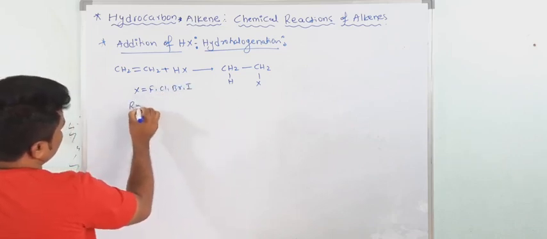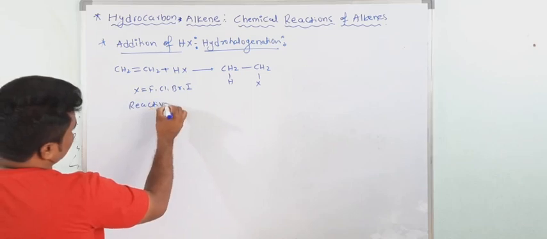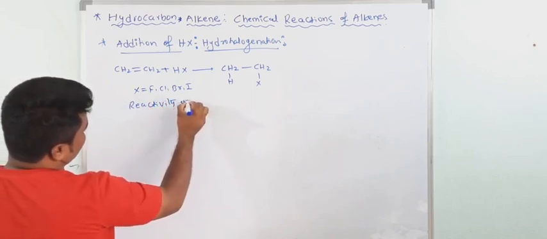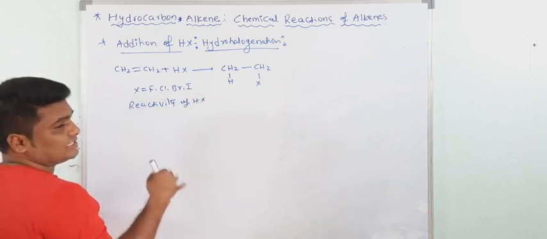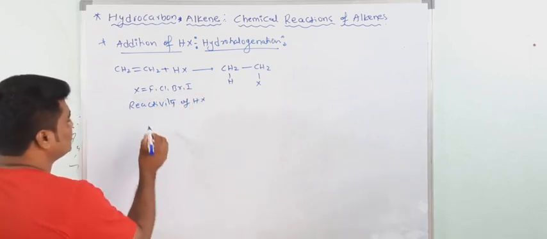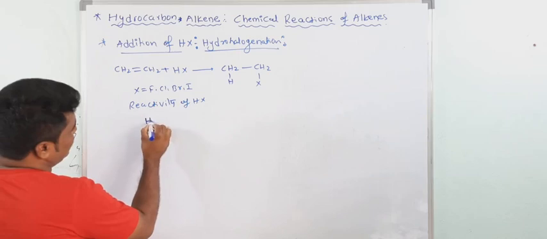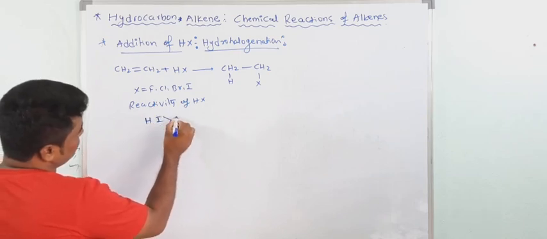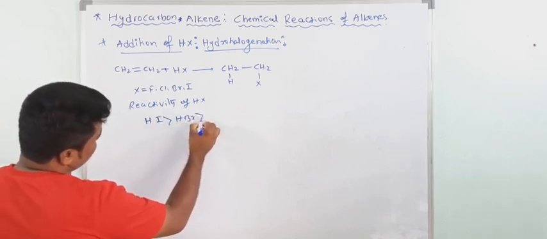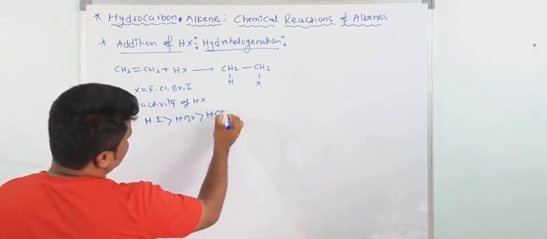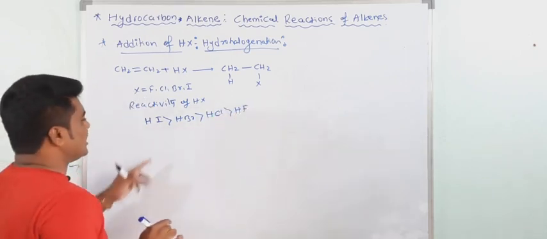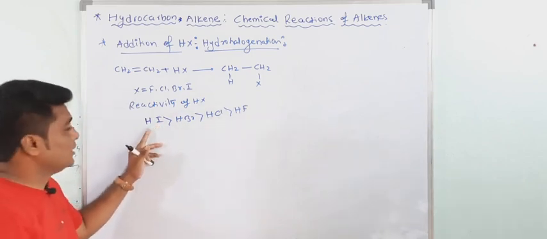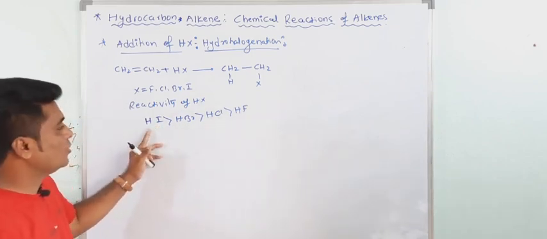If you want to see the reactivity of HX, a strong acid is easily reactive. So HI is a strong acid, and it easily gives H plus ion. So the reactivity order is HI, then HBr, then HCl, then HF, because it is a strong acid and I minus is a good leaving group. So it easily gives H plus ion. This is the reactivity order.